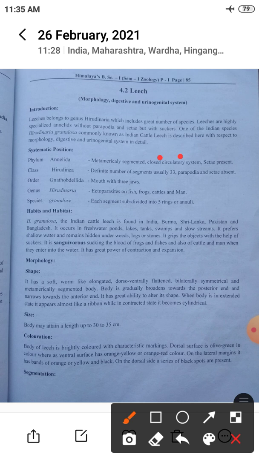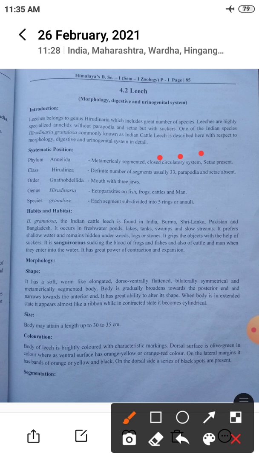One of the Indian species, Hirudinaria granulosa, is commonly known as the Indian cattle leech. It is described here with respect to morphology, digestive and urinogenital system in detail. So first we will discuss the morphology of Hirudinaria granulosa, which is also called the leech, and the common name is Indian cattle leech.